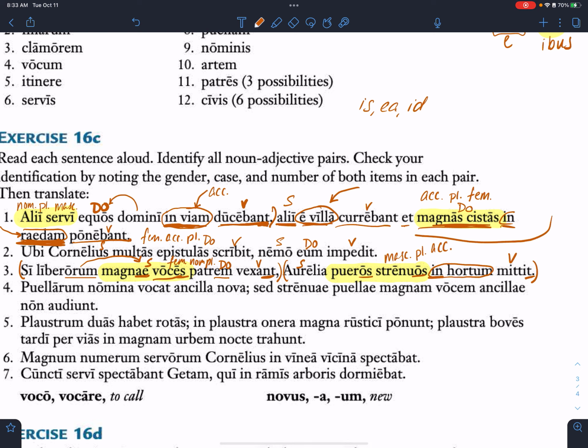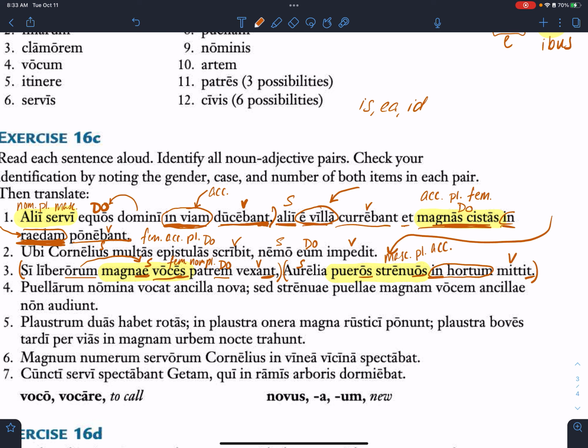So think about if something is strenuous, how are you doing it? If you're working strenuously, what does that mean? Hard. Kind of hard, right? So strenuous can mean hard or energetic in a way. Okay, can you repeat the translation? The whole thing for number 3? Yes.